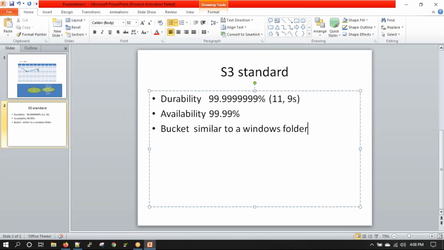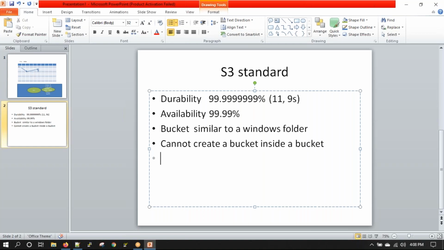Okay. So to store anything on S3, you have to create a bucket which is similar to a Windows folder, and you cannot create a bucket inside a bucket. Not possible.